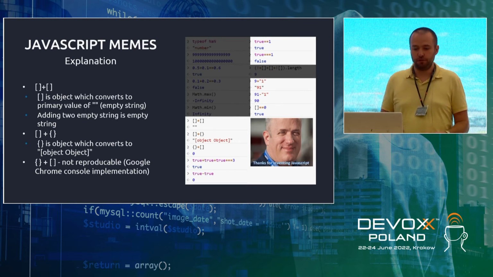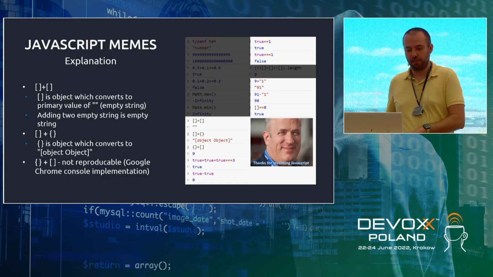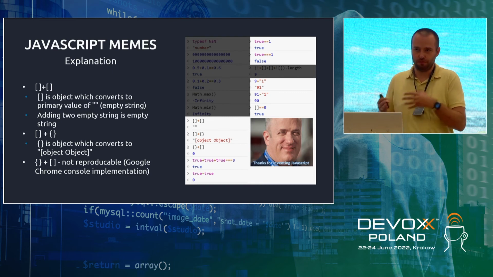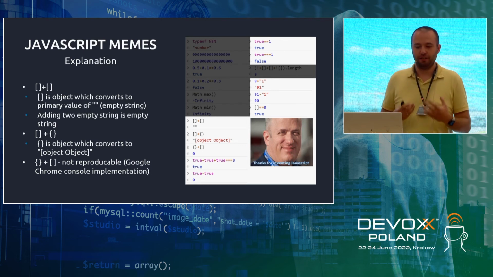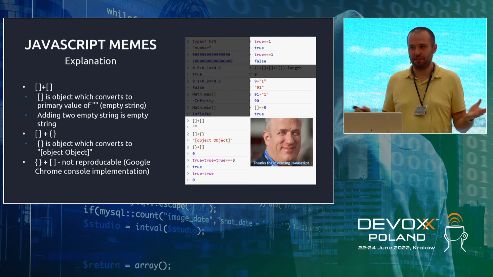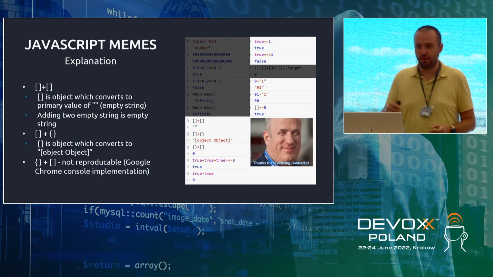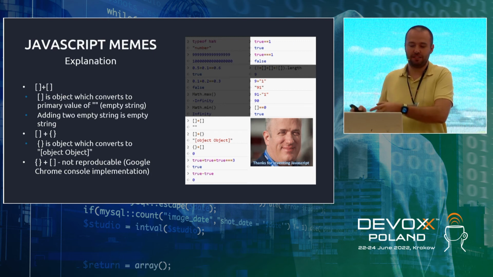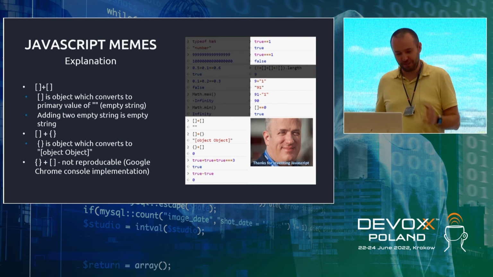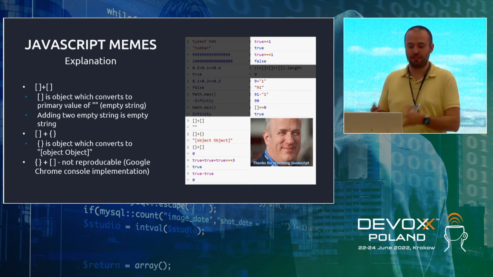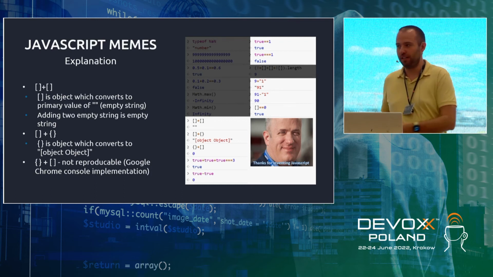And then we have true double equal sign 1. True will be converted to 1, because double equal sign tries to compare numbers. And, well, 1 equals 1. It's as simple as that. But why does true triple equal sign 1 return false? Because the types are different. Very first step of the algorithm. Then we have 9 plus the string 1, right? One of the operands is a string. Therefore, we have string concatenation. 9 will be converted to the string 9. Then we have 91 as a string. 91 minus 1, it's a numeric operation. 1 as a string will be converted to a number. 91 minus 1 equals 90.